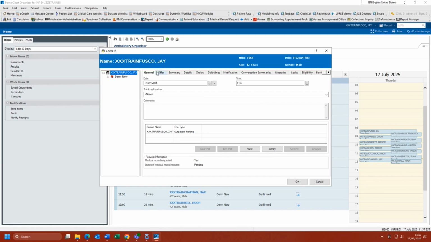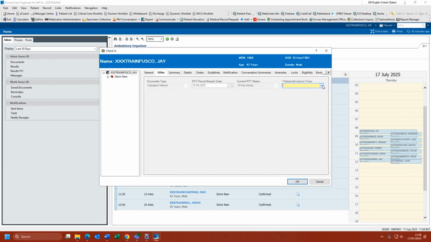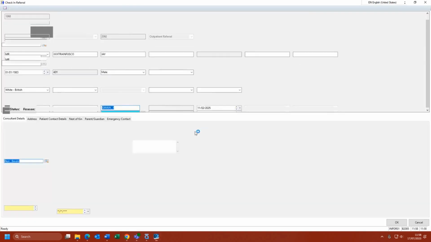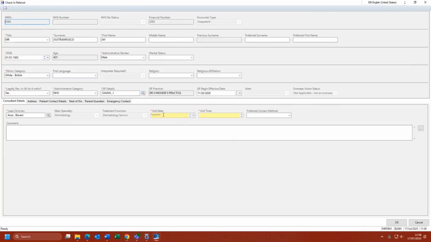On the check-in screen, select the Offer tab and complete the yellow mandatory field. Click OK. You will then be presented with the patient details screen. Again, complete the mandatory fields and use the tabs available if any of the patient demographics need updating. Click OK to complete the check-in process.